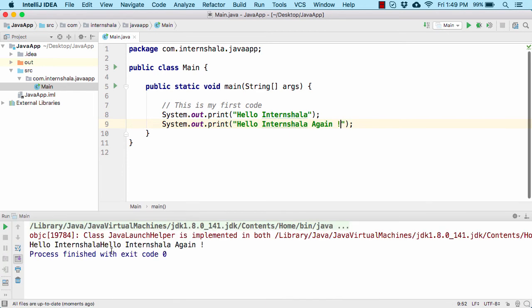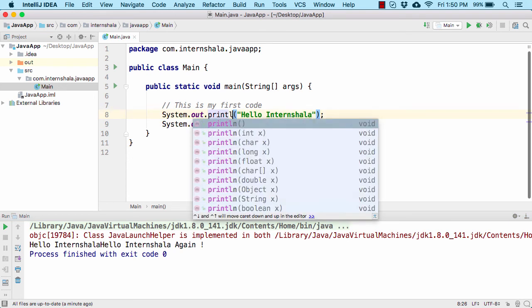So here, if you notice, we have got the output as Hello Internshala and then Hello Internshala again. But there is no space between these two statements. What happens is that when we run the code, Java thinks that we have to print this and soon after this I have to print this statement. Now in order to break it into two statements, we have a special code. So instead of print, we have to use println.